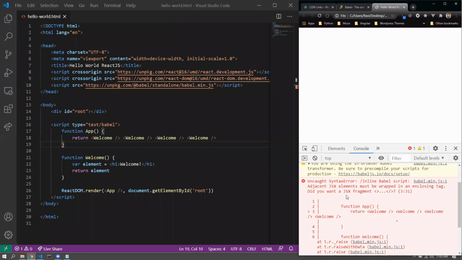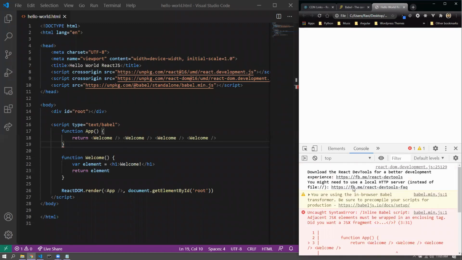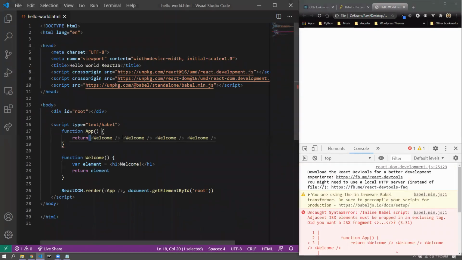Now, what do you mean by that? Can anyone tell me? You should get an idea by the error message, by the way. What should we do to solve this error? You can write welcome under the welcome, one tag in another tag.